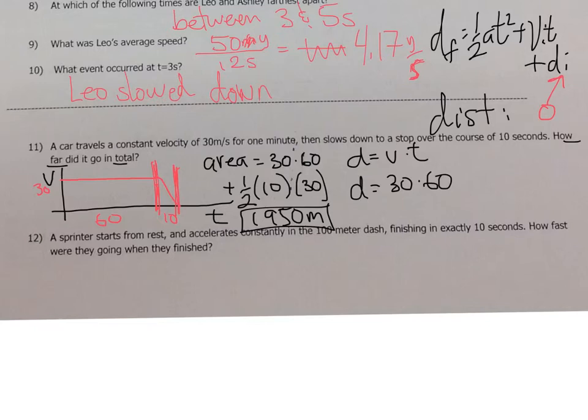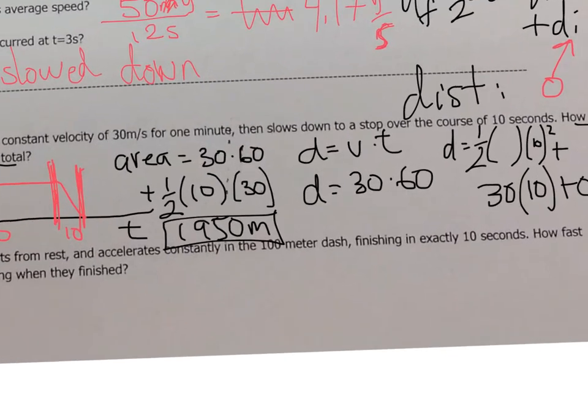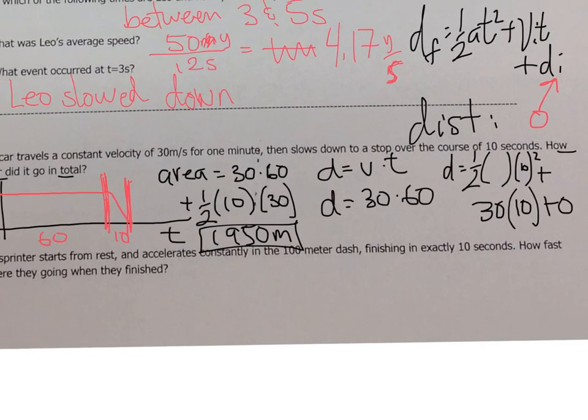So we could say that the distance is 1/2 their acceleration times time squared plus initial velocity, which is 30 times time plus initial position. Now, notice how I left that acceleration blank, because we need to think about that.